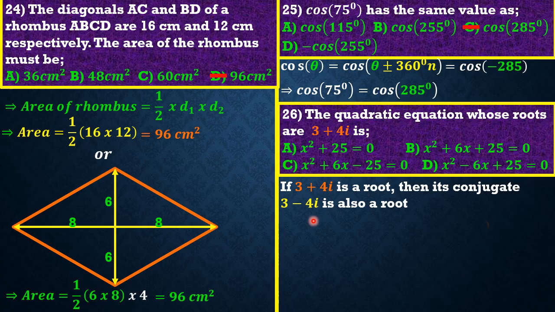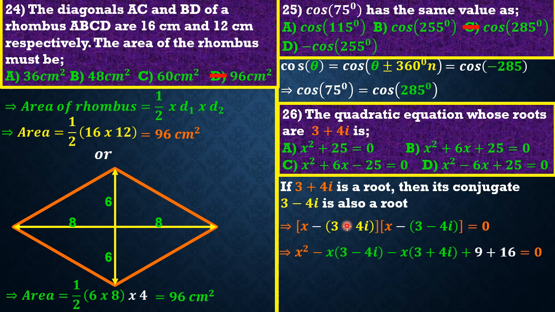The equation is gotten by multiplying x minus the first root by x minus the second root. If we multiply the brackets out, we have x squared minus x into 3 minus 4i minus x into 3 plus 4i plus,